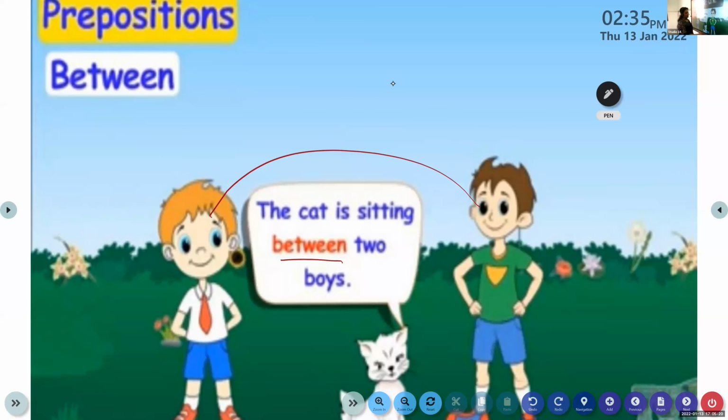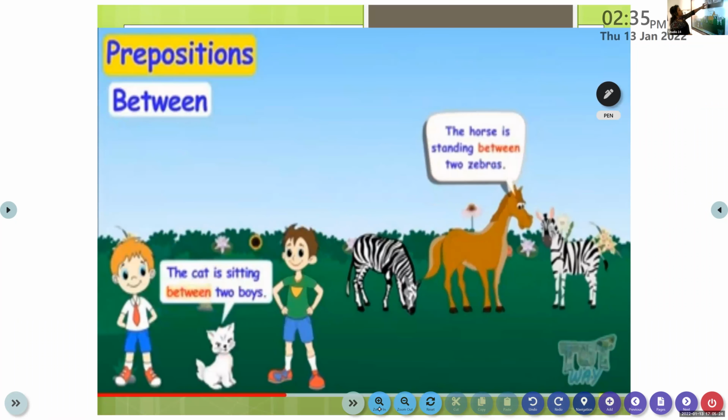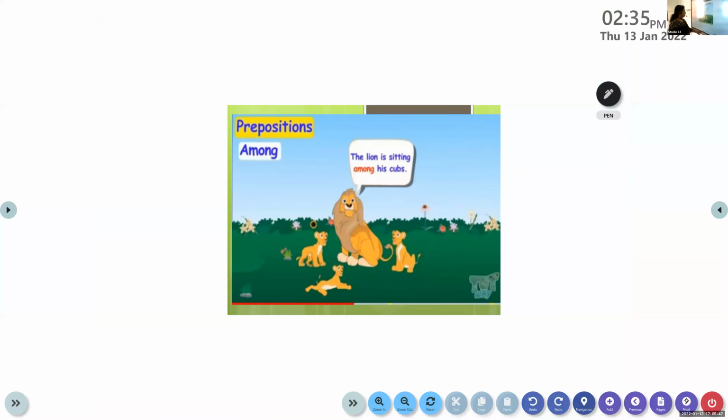Now, here is one more example for you. All of you, please have a look at this example too. The horse is standing between two zebras. You could see there, the horse is in the middle and both the zebras are standing on either side. Then we say that the horse is standing between two zebras. If it's two things, then we could use between. If it is more than two, then what do we say?